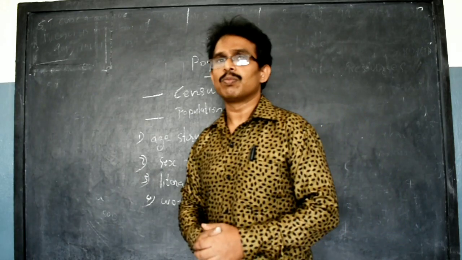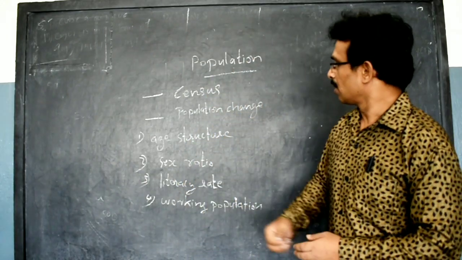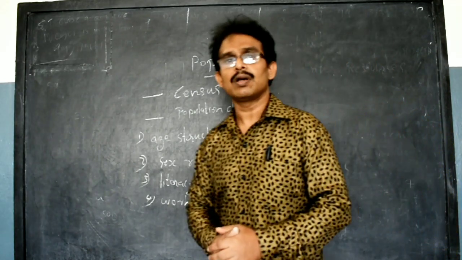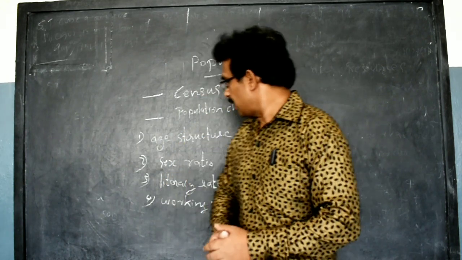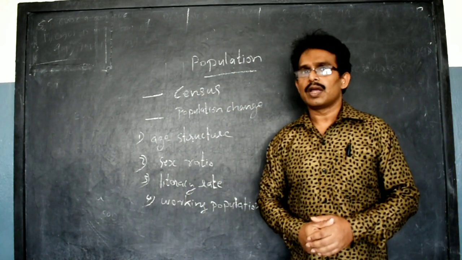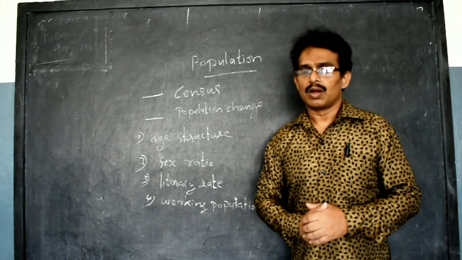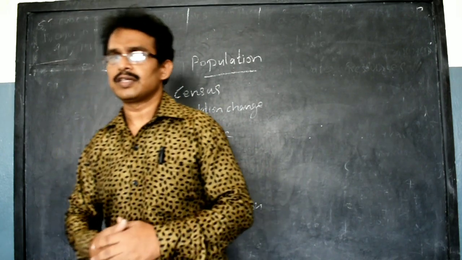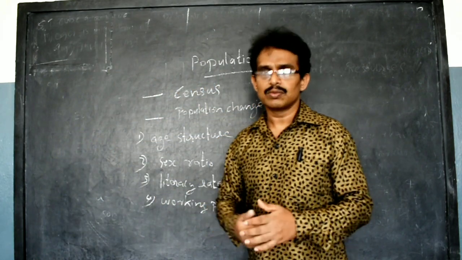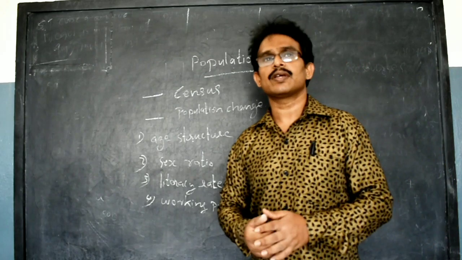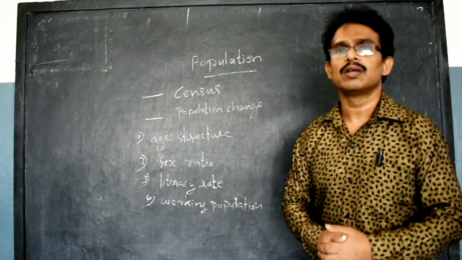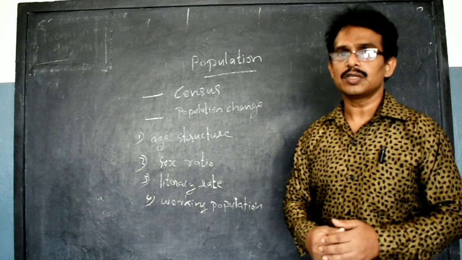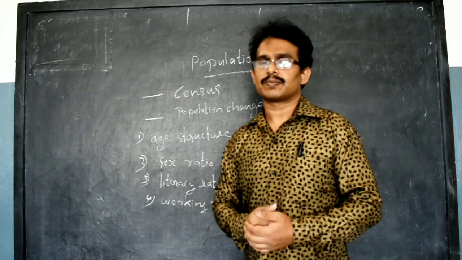The census shows a number of things. The important things shown by the census are age structure, sex ratio, literacy ratio, and working population. What is age structure? We can divide age structure into three. The children age, 1 to 15 years, we call the children age. Then 15 to 59 we call the working age. Above 60 years we call old age individuals. In this way we can divide the age structure. It will be shown by the census.